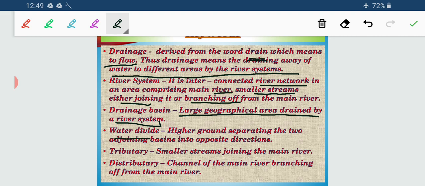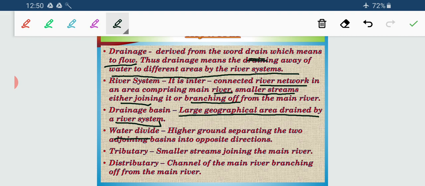So this demarcation, this elevated part, is termed a water divide. Hopefully it is clear to everybody. It is a higher ground separating two adjoining basins into two opposite directions. These are two adjoining basins, one is the Indus basin and another is the Ganga basin, but they are separated or demarcated by the Delhi Ridge.